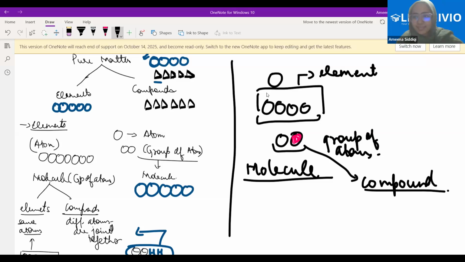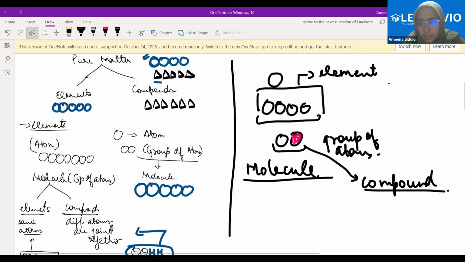Not understood? Should I repeat that concept again? See, in both the cases, they are molecules. Whenever there is more than one atom, it's a molecule. Be clear with that. But clearly, there could be two scenarios: either the same kind of atoms are there or different types of atoms are there. If the same kind of atoms are there, then it's a molecule, but we call that an element. If different types of atoms are there, then it's also a molecule, but we call that a compound. I hope that is clear.